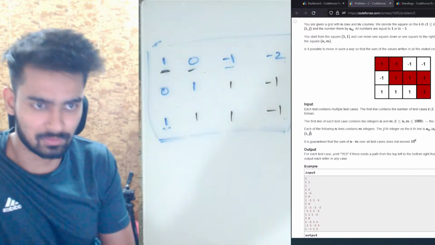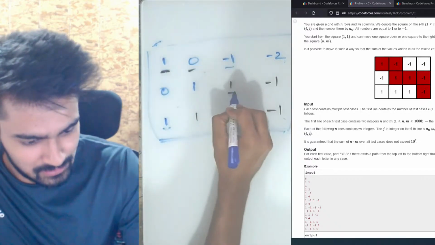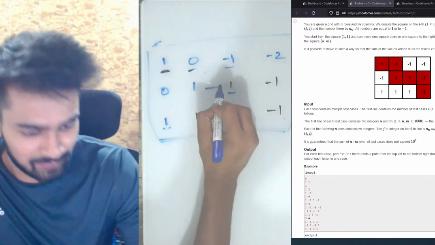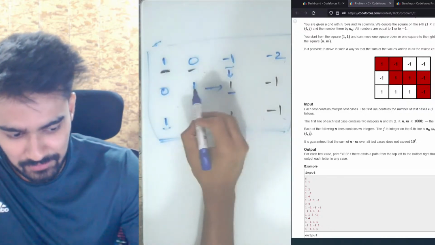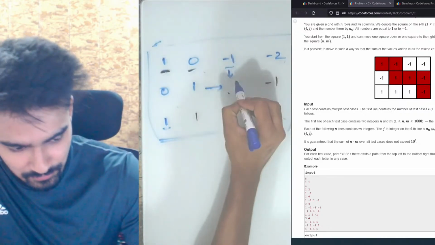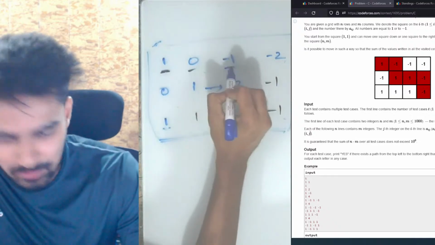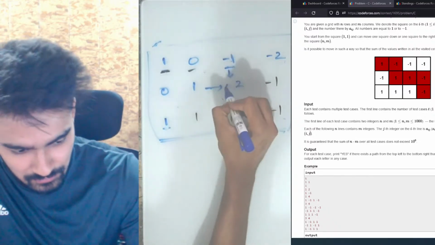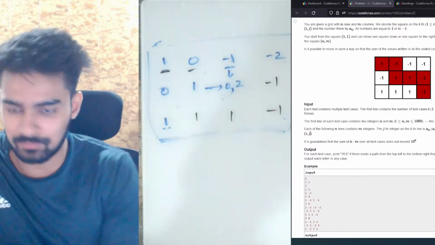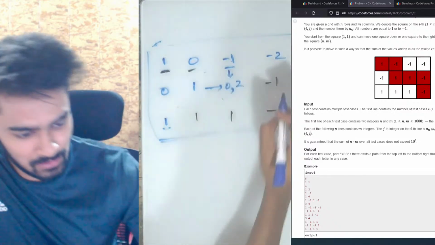Again, let's look at this point. We can either come from the left side or from the top side. If we come from the left side, it becomes 1 plus 1, which is 2. And if we come from the top side, it becomes minus 1, and we had 1 here, so that becomes 0. So we can get 0 and 2. Let's come on to this index.